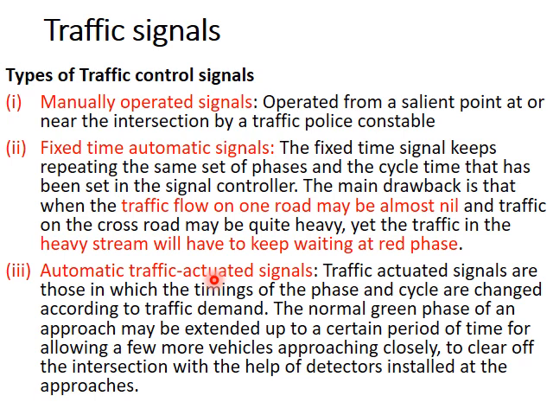So that is a more efficient signal when compared to a fixed time signal, because when some roads do not have any vehicle, that road will not be given green in the case of an automatic traffic actuated signal. But in a fixed time signal, the green time and red time for the roads will always be the same. So even if there is no vehicle, that particular road will get a green time. But in automatic traffic actuated signals, only those roads which have vehicles will get green time, and they will get green time as more vehicles keep on arriving.